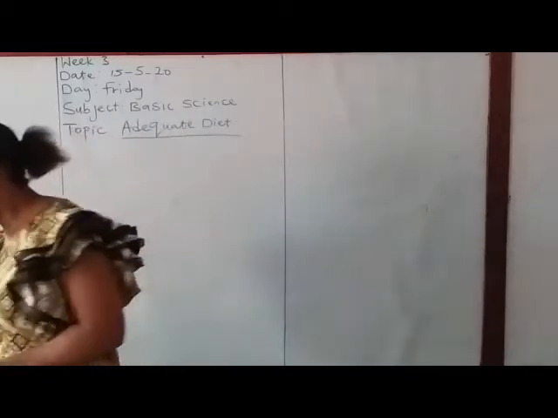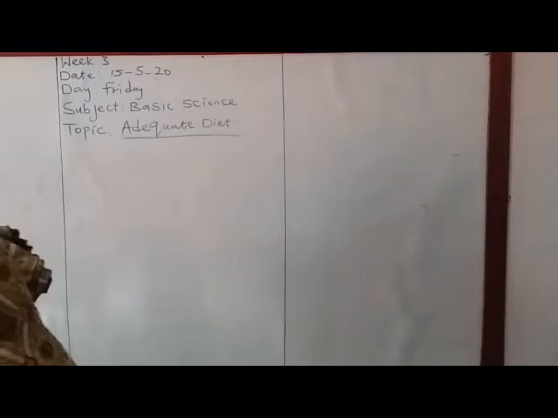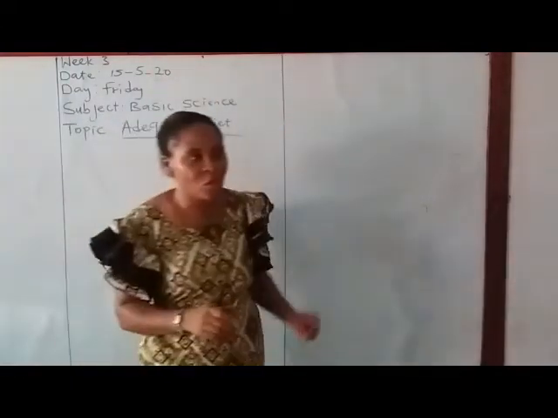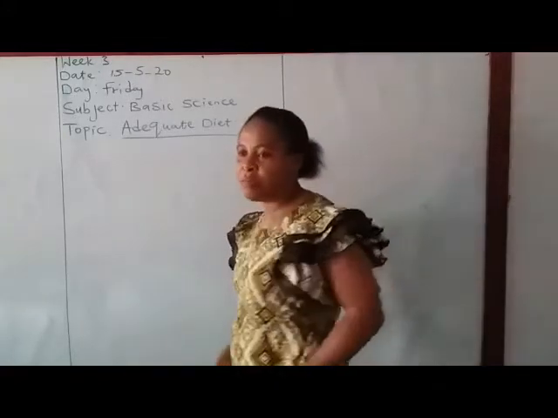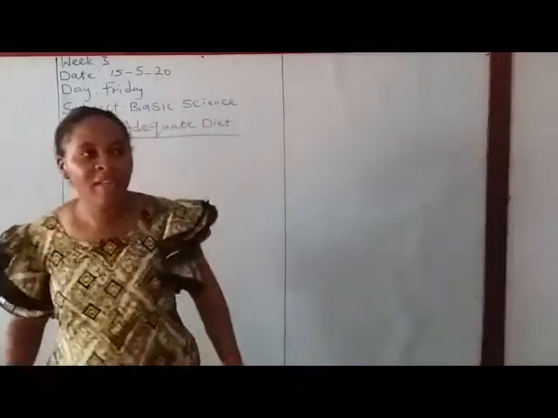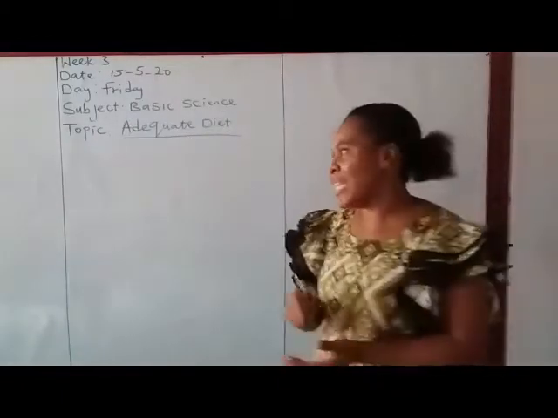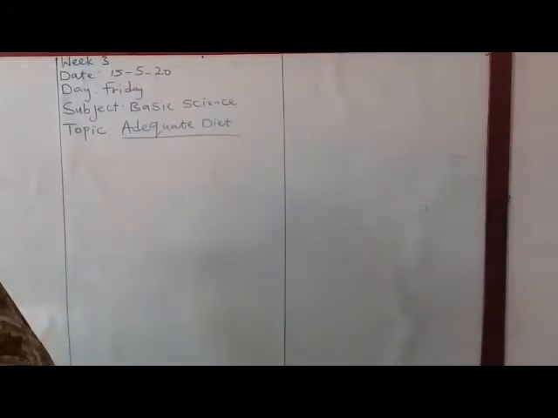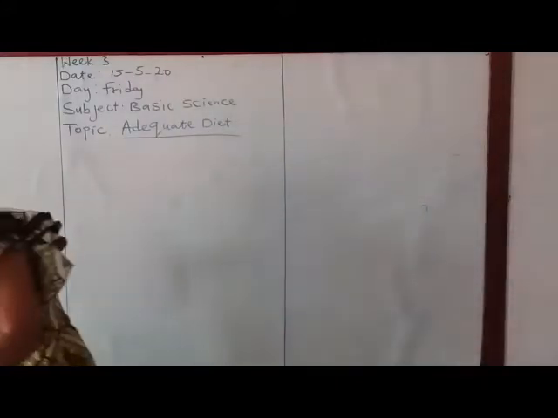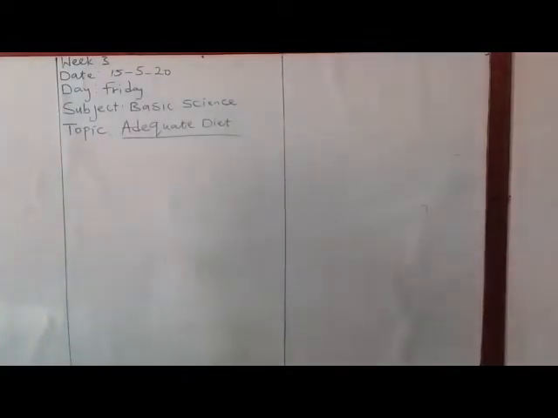From nursery school, you have been doing classes of food: carbohydrate, protein, vitamin, fats and oil, mineral salt, and water. These are the 6 classes of food. So when you eat food that contains all these classes of food, that food is known as adequate diet. Let me write it for you on the board.